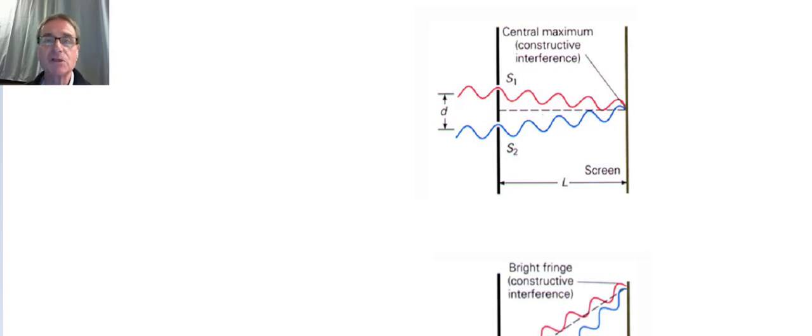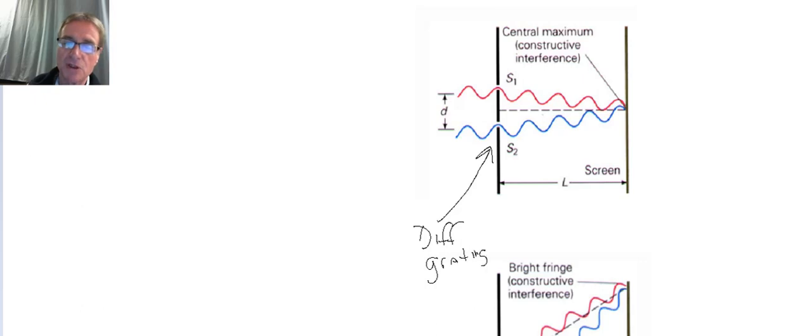But what we want to do first is take a look at a couple of light waves as they go through a diffraction grating. So over on the left-hand side, this is a diffraction grating, a diffraction grating with just two openings. And there's a distance d between the two openings, and we're going to use that in a bit. We've also placed a screen at some distance L from the diffraction grating.